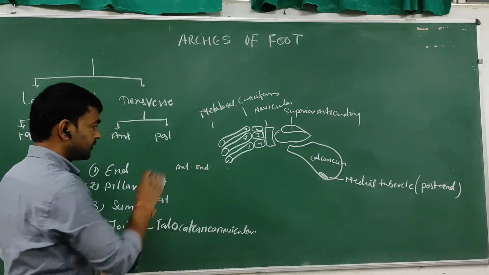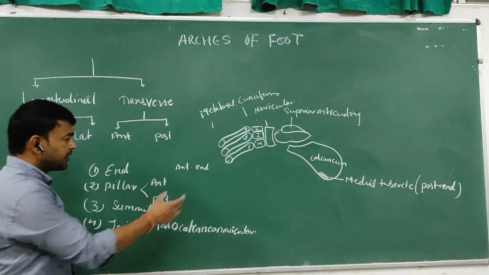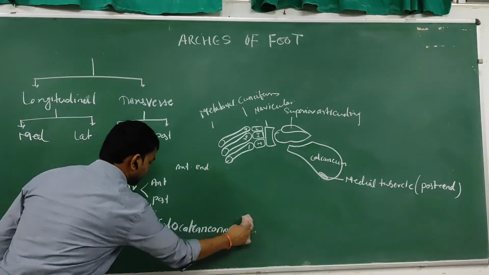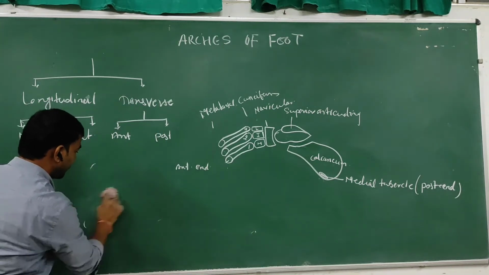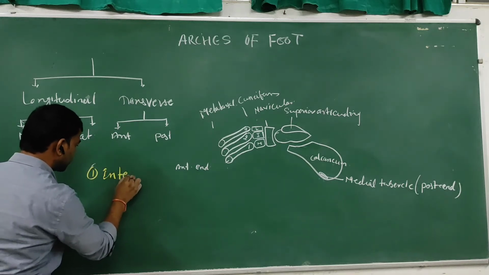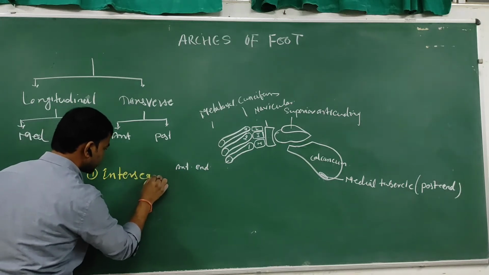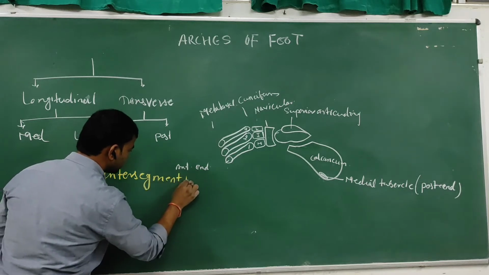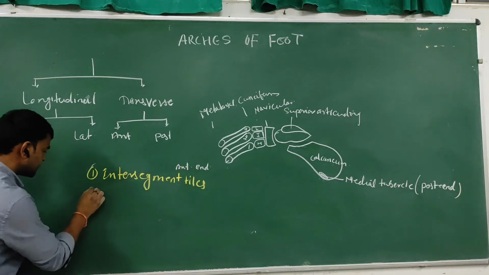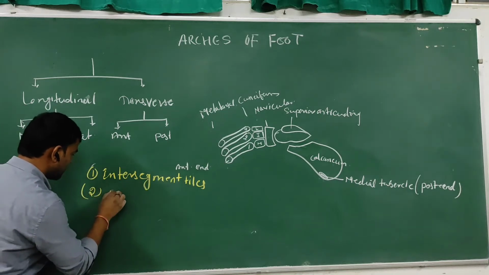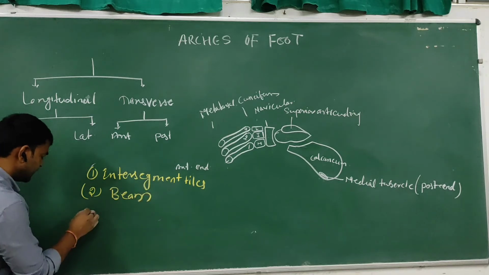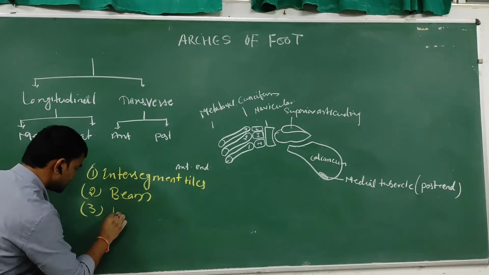Now the factors responsible for maintaining the medial longitudinal arch. So what are these factors? These factors are the intersegmental ties, second is a beam, and third is a sling.